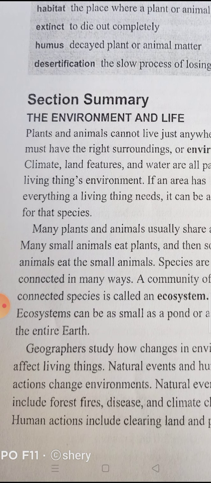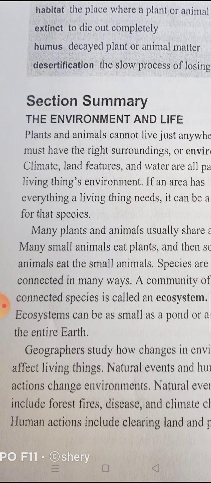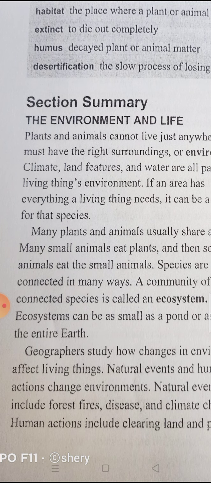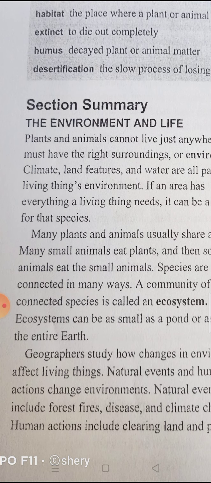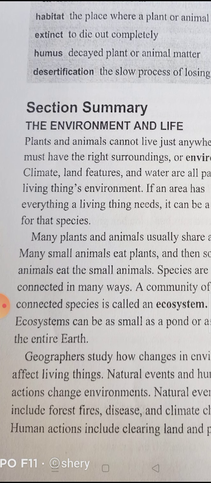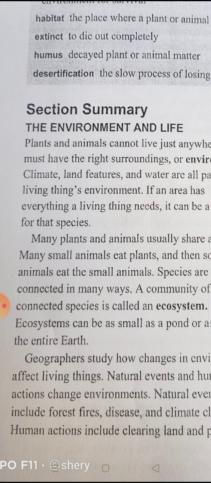Let's move to another point in our lesson. If a change to the environment is extreme, extreme means dangerous, the species might become extinct. Extinct means die out completely. We cannot find any animals there.